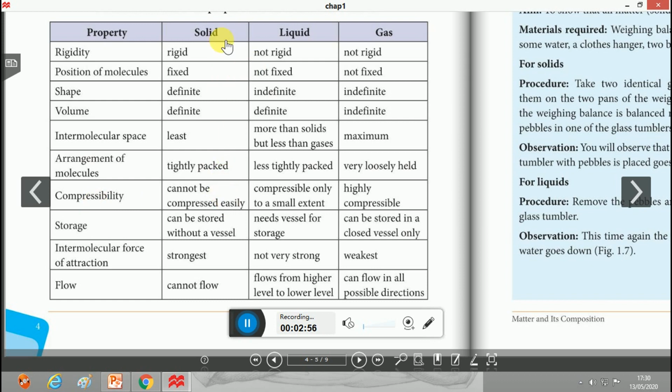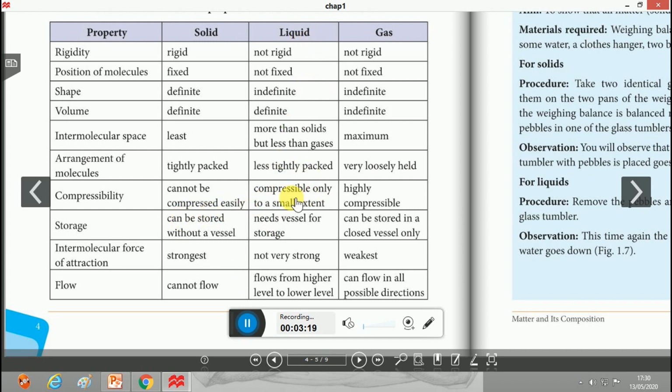Compressibility: a solid cannot be compressed easily because the molecules have the least amount of intermolecular space. They have the maximum intermolecular force of attraction. They are compact in nature, and thus the solid can't be compressed easily.